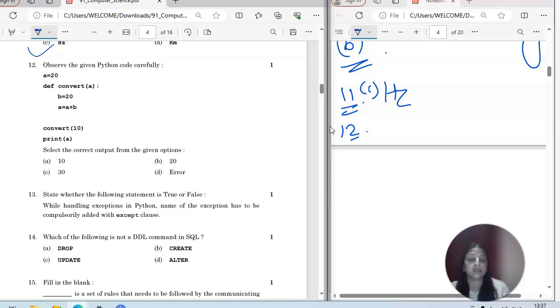So you just have to find the correct output for this. So please pass this value 10 to this A variable. So this A will become 10 now, right? And then we have B is equal to 20, right?